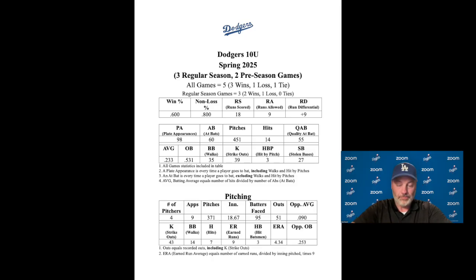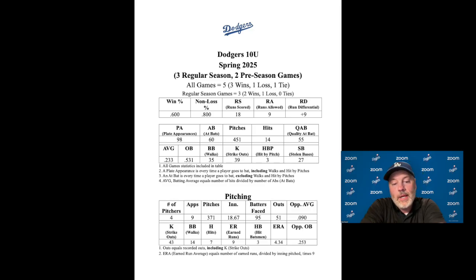Okay. Now, if we look at our pitching, in the first 5 games that we've played, we've had 4 pitchers make appearances. APPS stands for appearances, and we have had a total of 9 appearances. In the 2 preseason games, we had 1 pitcher pitch in each of those games. And then in the other games, we had 2 people come in. So we've had 9 appearances as a pitching staff.